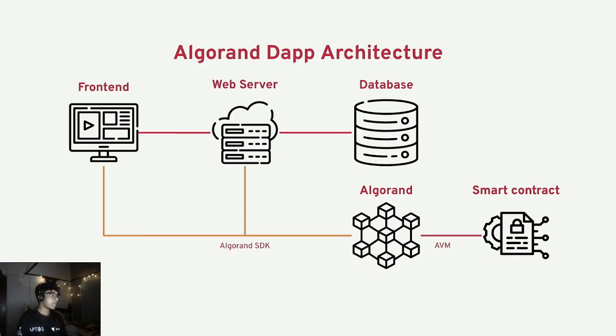So what is a smart contract actually? A smart contract is a program that lives on the blockchain that handles certain transactions based on certain conditions. It is executed and evaluated with the Algorand Virtual Machine, and to interact with and deploy a smart contract on the Algorand blockchain, we use the Algorand SDK either through the frontend or web server. In Algorand we have multiple SDK supports. There are SDKs available in Python, Go, Rust, and TypeScript. You can choose whatever language you prefer.